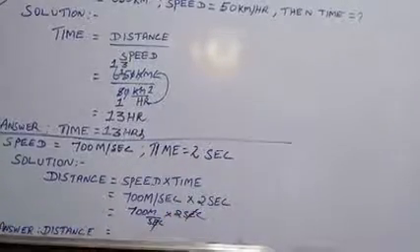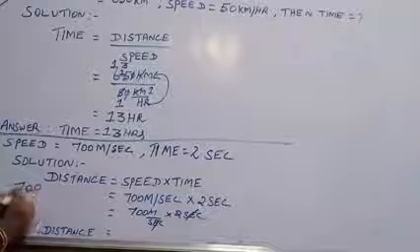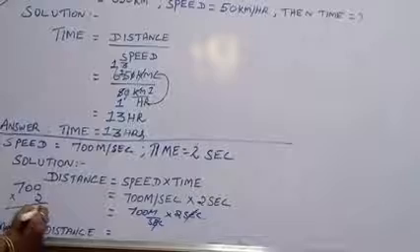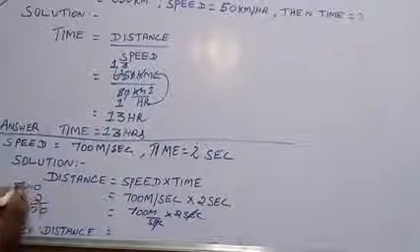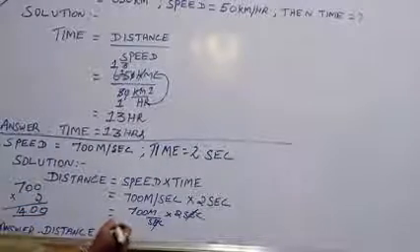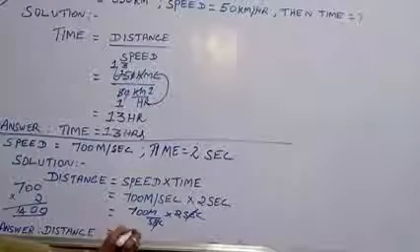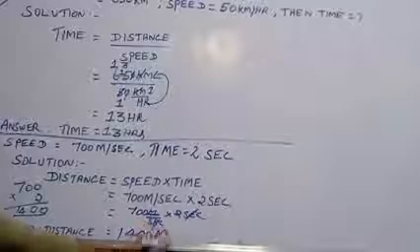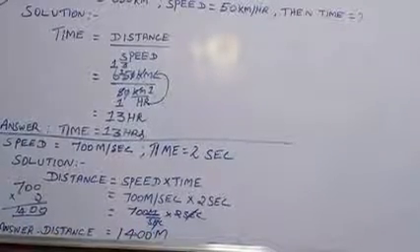So first you cut the unit. Now we need to multiply 700 by 2. Any number multiplied by 0 is 0. Again 0 into 2, 0. 7 2s are 14. So how much? The distance is 1400 what? Our unit is meter. 1400 meters. This is our answer.